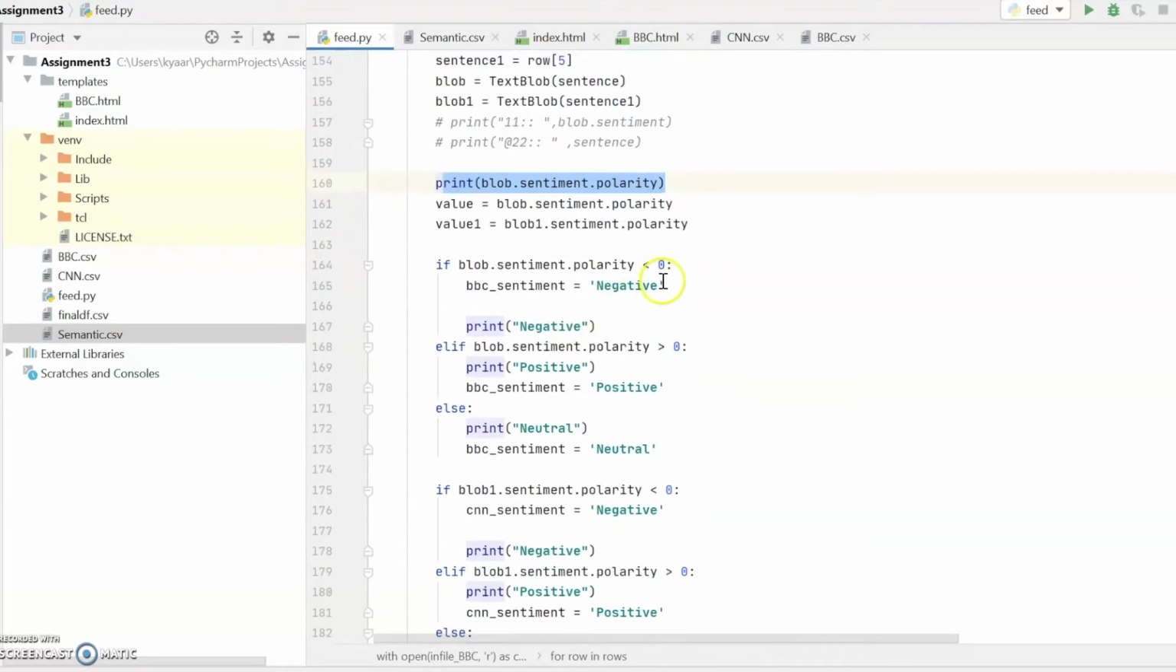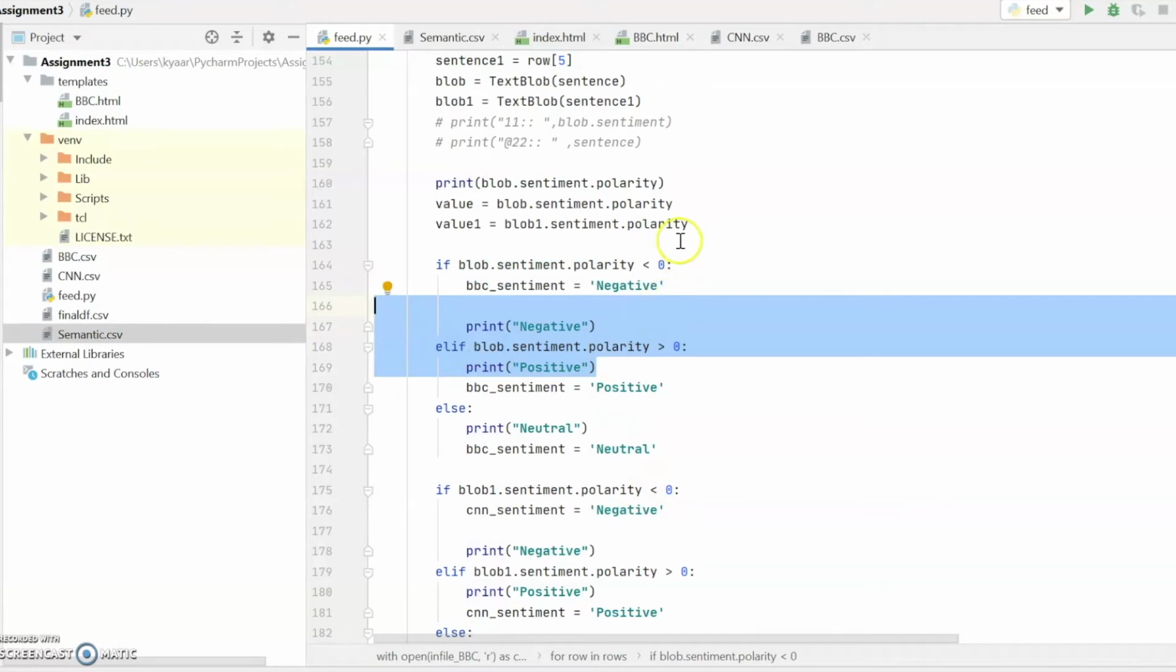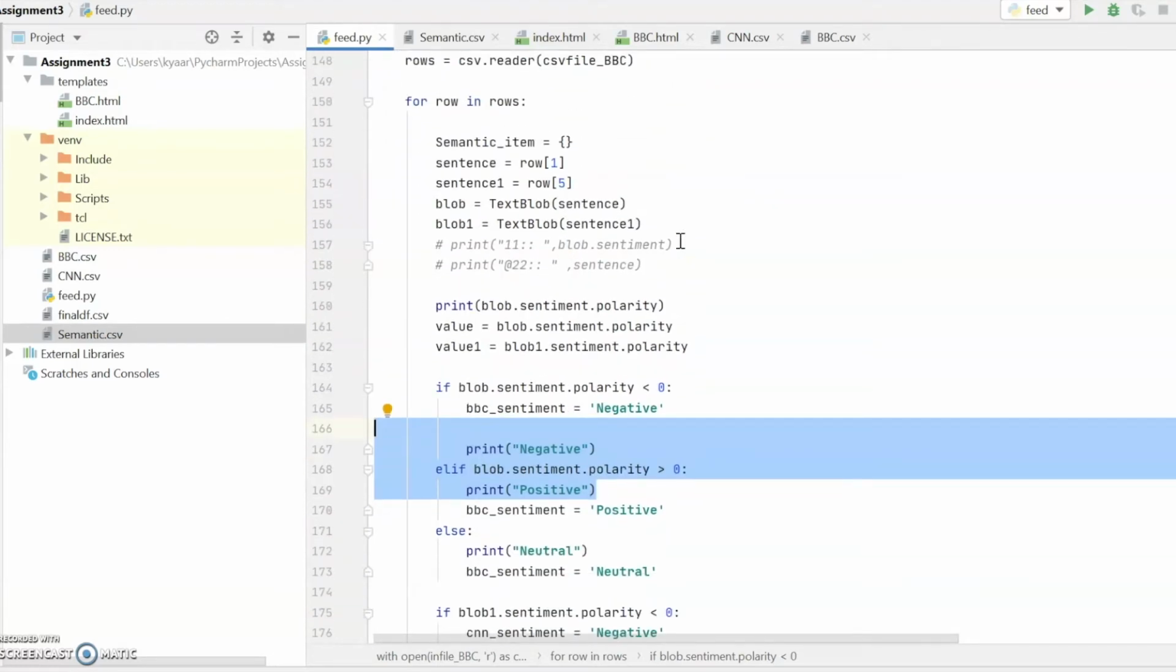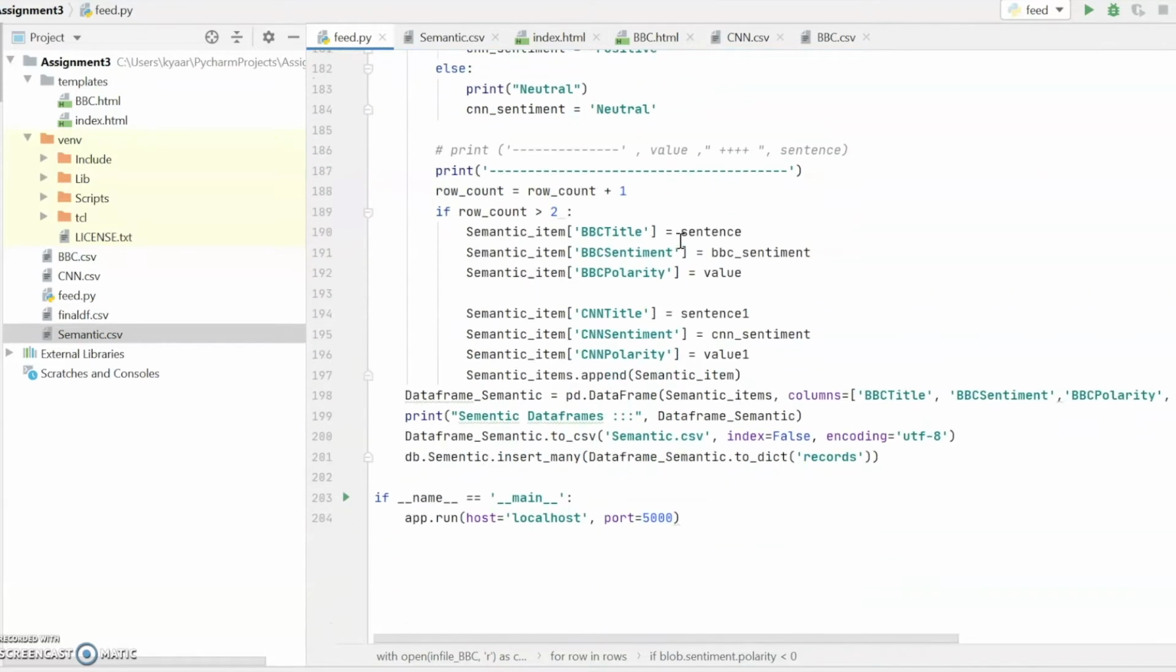After that we are checking the polarity: is it negative, positive or neutral? If it's less than 0, it would be negative. If it's greater than 0, it would be positive, else neutral. Then we are saving the title, sentiment and polarity for BBC and CNN in the data frame.